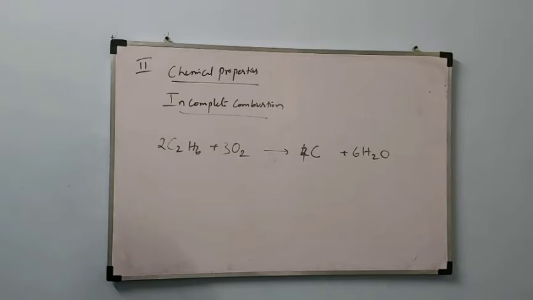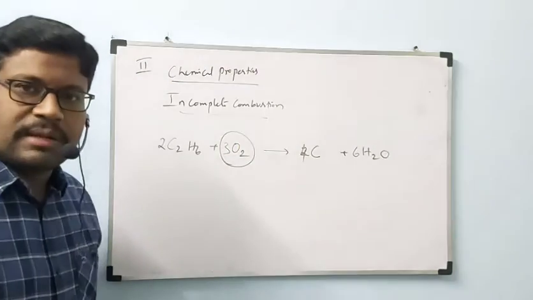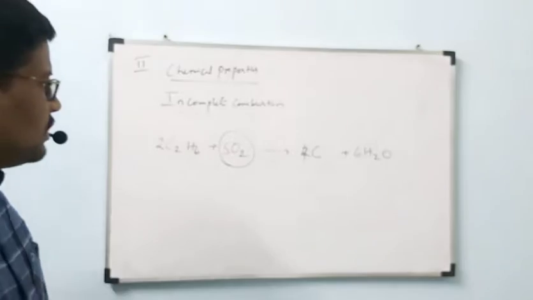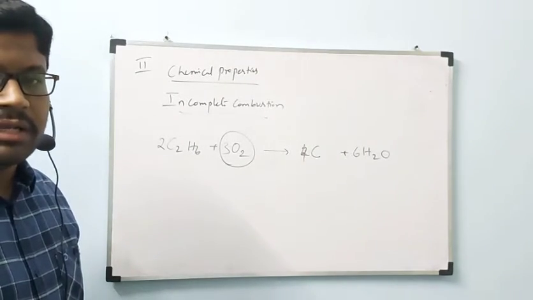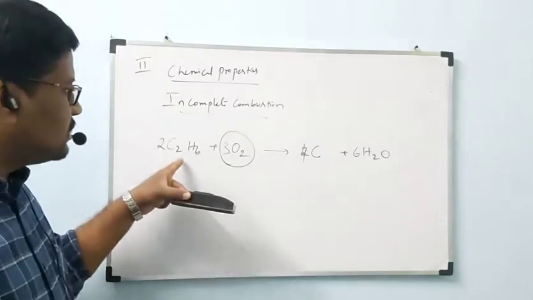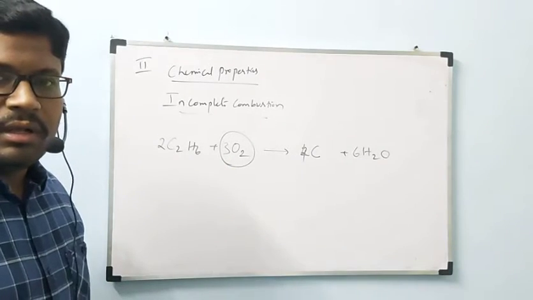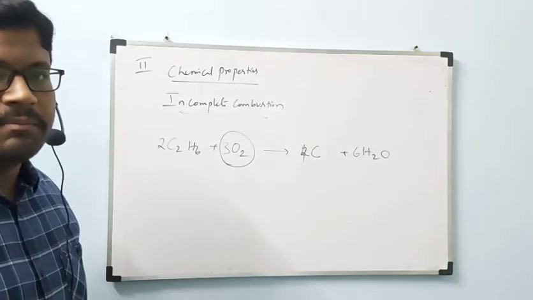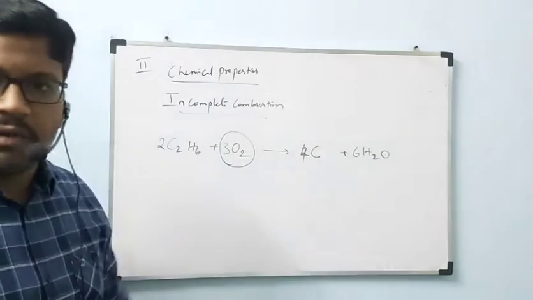See this. If you supply a less amount of oxygen, then the alkane will undergo incomplete combustion. Normally, this ethane requires 7 moles of O2 for complete combustion, as we have seen in the previous topic, to form carbon dioxide and water vapor.